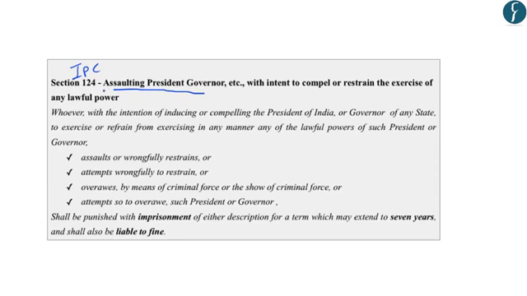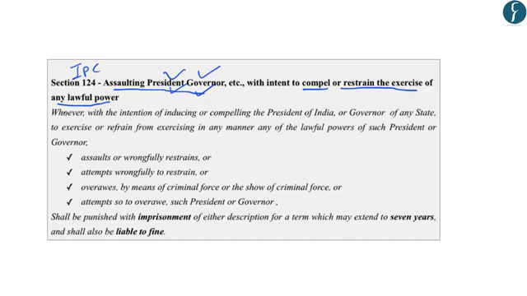So section 124 of IPC deals with assault against the President or Governor, etc., with an intent to compel or restrain the exercise of any lawful power. In short, it deals with assault against the President and Governor, and this assault is done with the intention that they cannot exercise their powers freely.